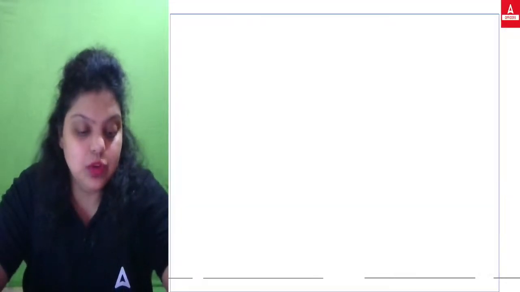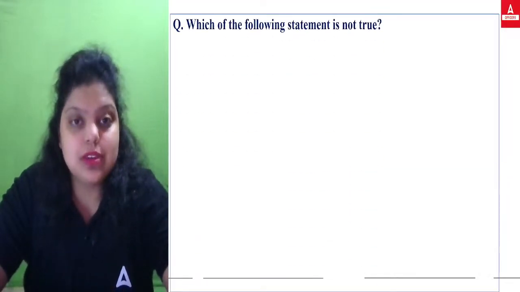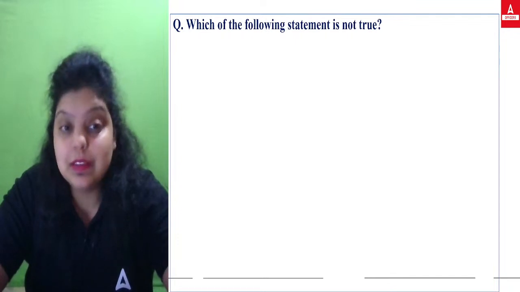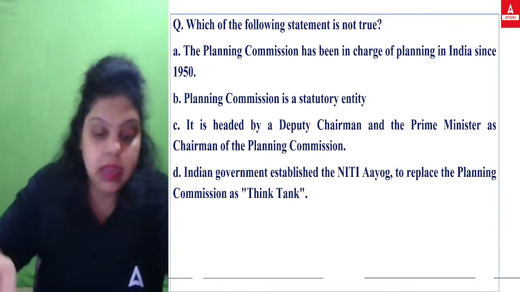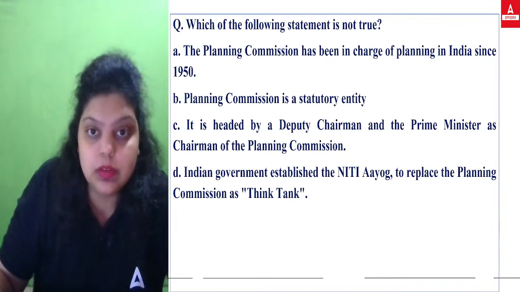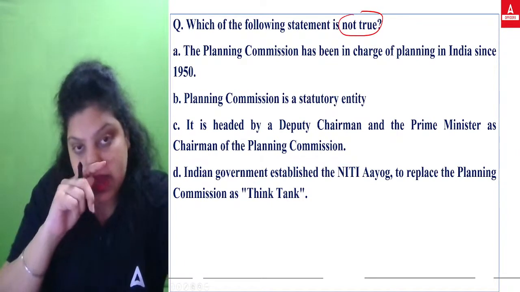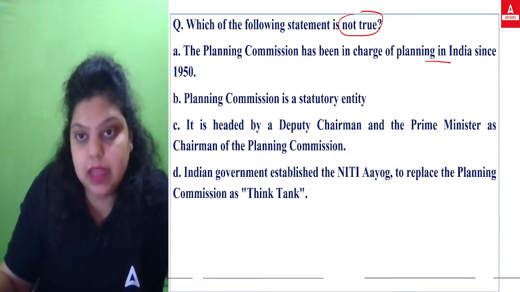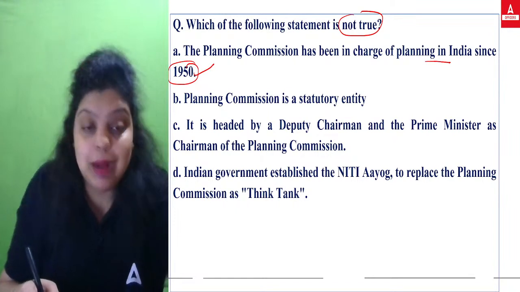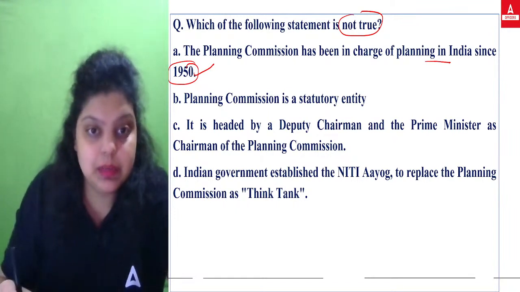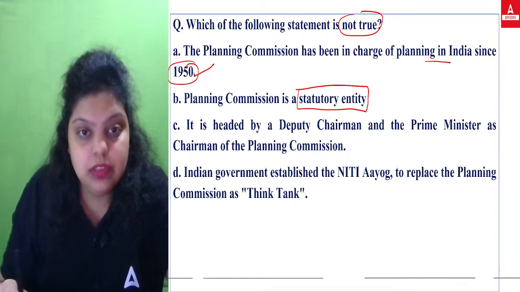So you can see here, question practice we are doing. First question is asking which of the following statements is not true. There are 4 statements in front of you, and you have to answer the incorrect one. First is saying the Planning Commission has been in charge of planning in India since 1950. This is true. Planning Commission was introduced in March 1950. This is correct. Planning Commission is a statutory entity. So this is not true.